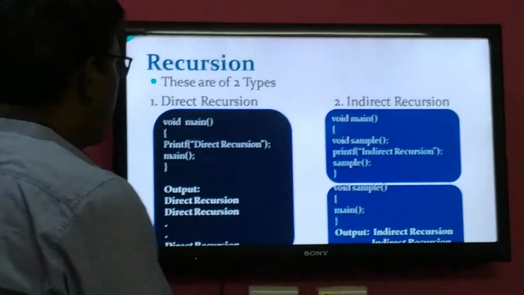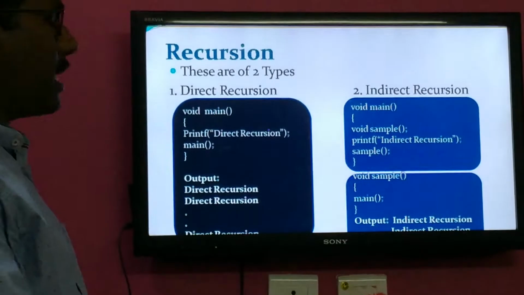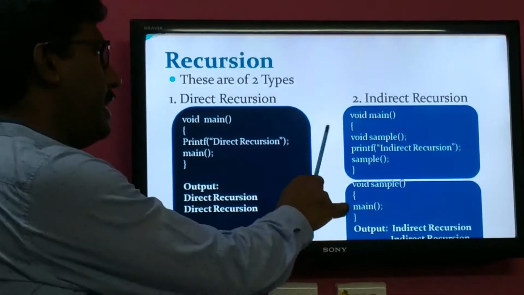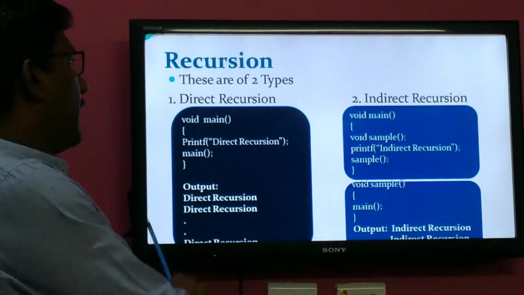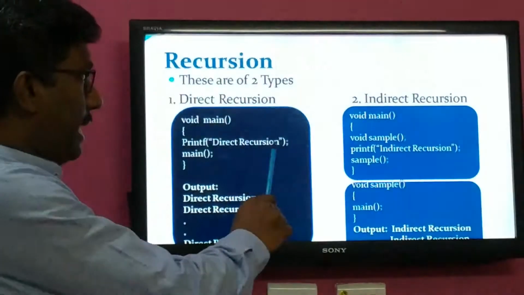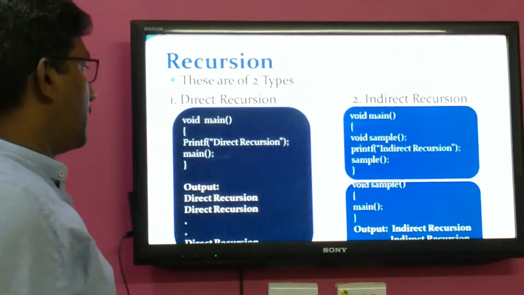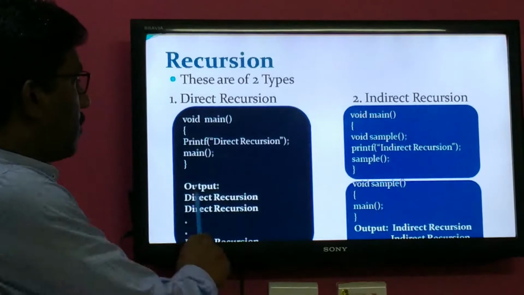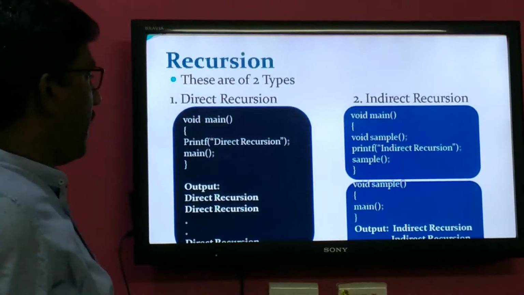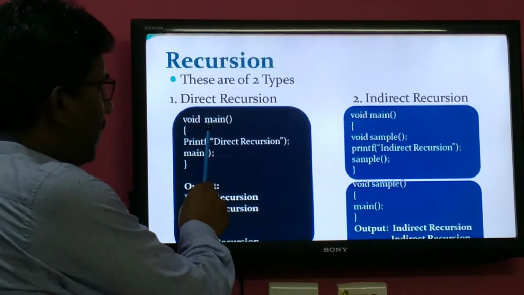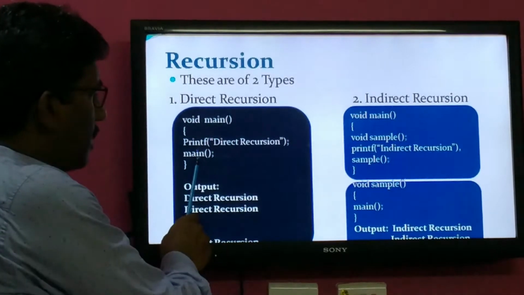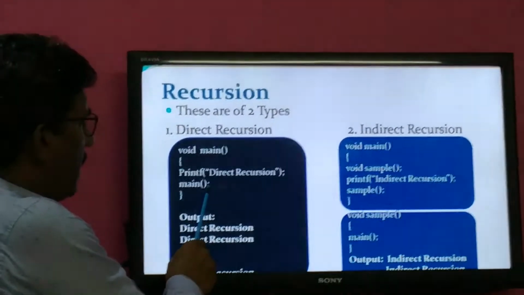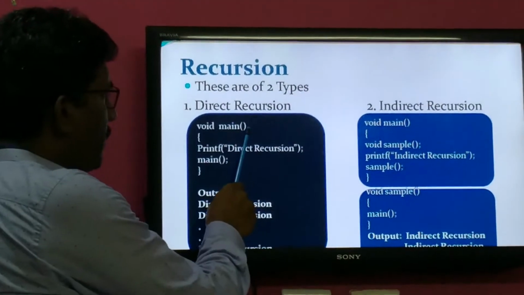So this recursion is of two types. First one is direct recursion, second one is indirect recursion. What is meant by direct recursion and what is meant by indirect recursion? In the case of direct recursion, let us consider the main function. In this main function, one printf statement is there and the next one is main. So this is called the calling function, and with respect to this one, the called function. But once this main function calls this one, immediately control returns back to main.